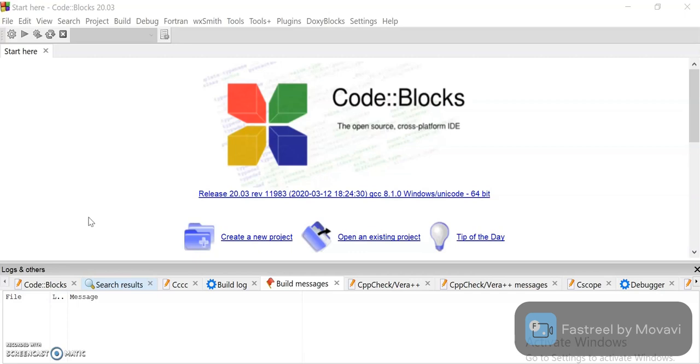So, we'll discuss functions. A function is a block of code which only runs when it is called. So this is a formal definition of a function. That means a function is a block of code. Block of code means it contains a set of statements in a single block so that we can call it when we require it. Okay.